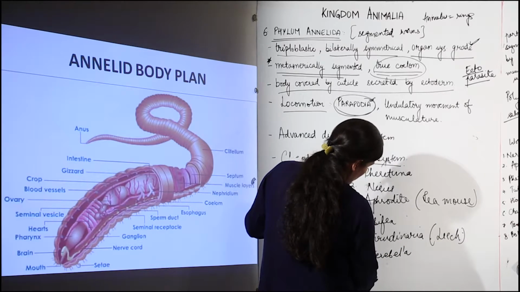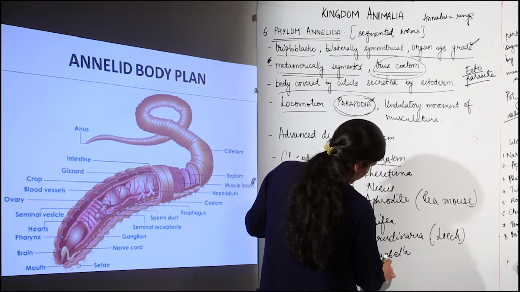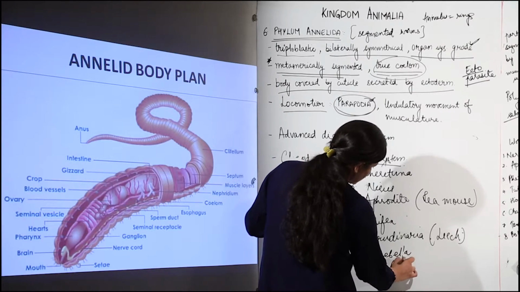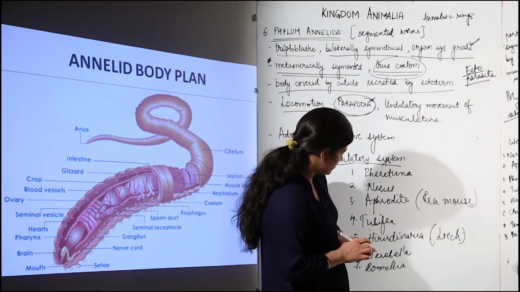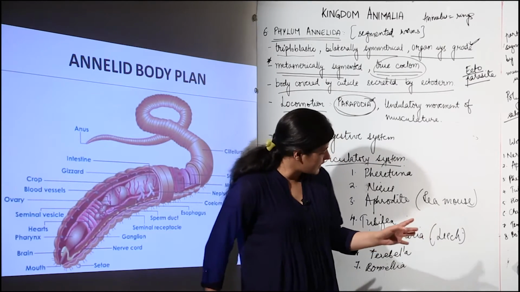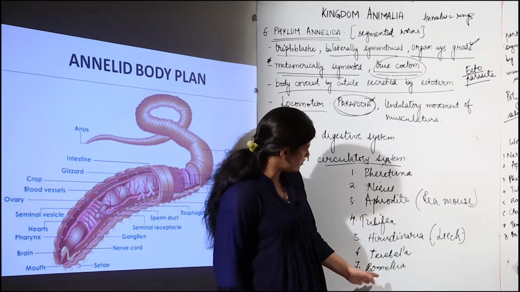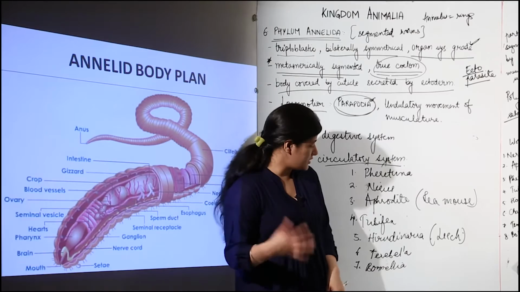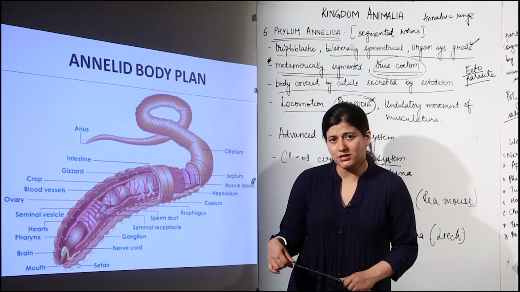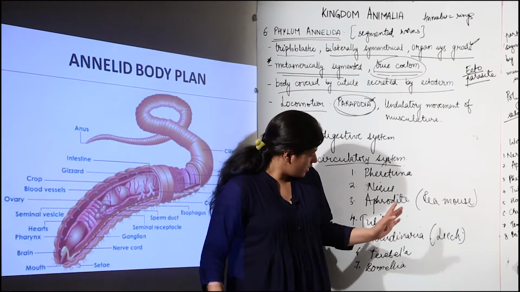We have Bonellia. I guess this many examples are enough to remember. These examples are of annelids which are present in different locations, the terrestrial forms and the marine forms.